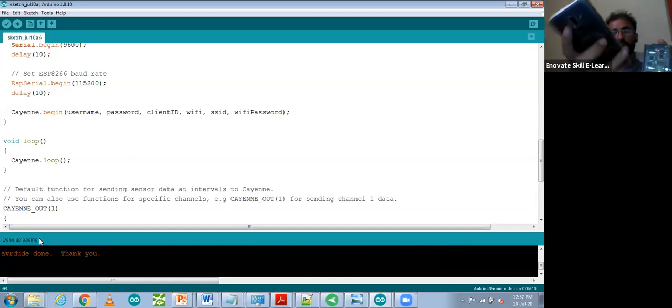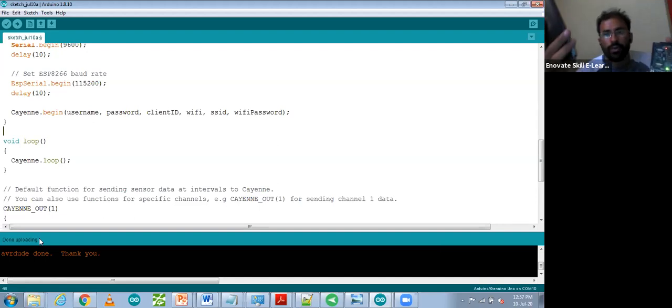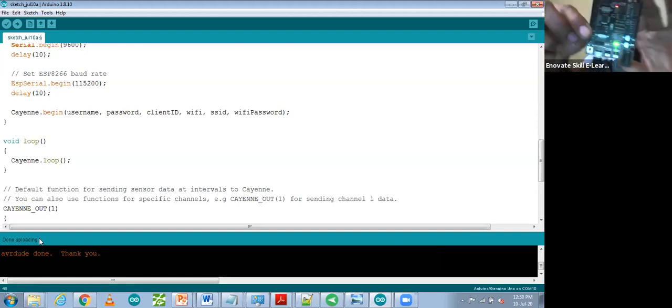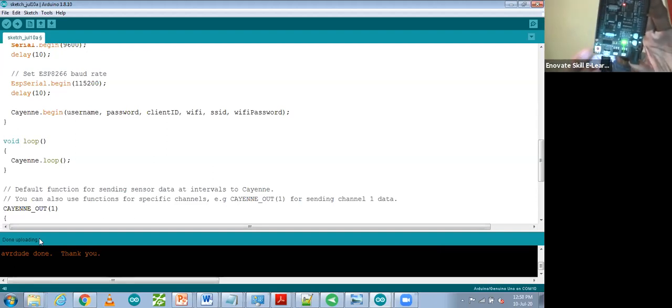After that, I'm going to turn on my mobile hotspot. First of all, you have to check in your mobile phone how many devices are connected with your hotspot, so that you can recognize it. And after changing any pin in your hardware, you have to press this reset button after every change so that it can get reset.